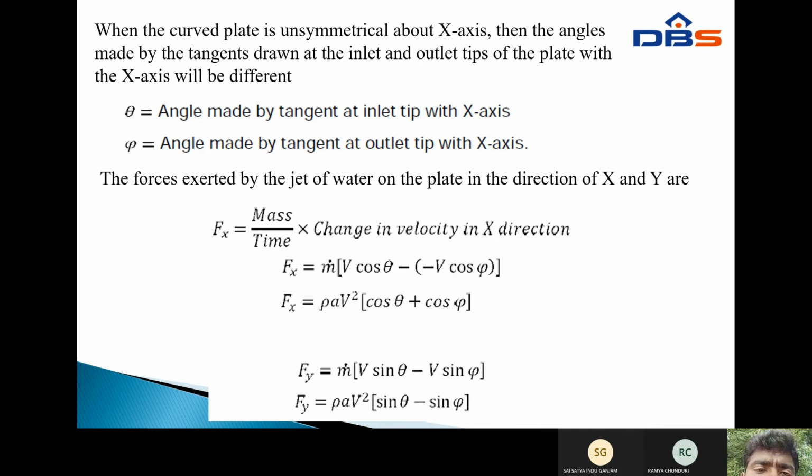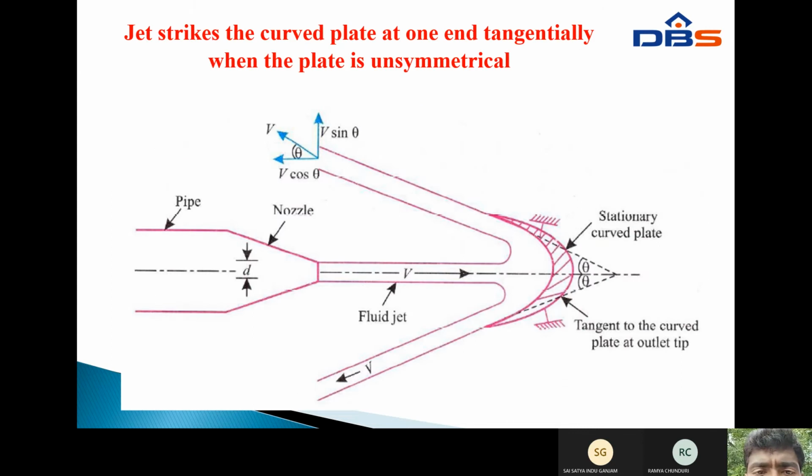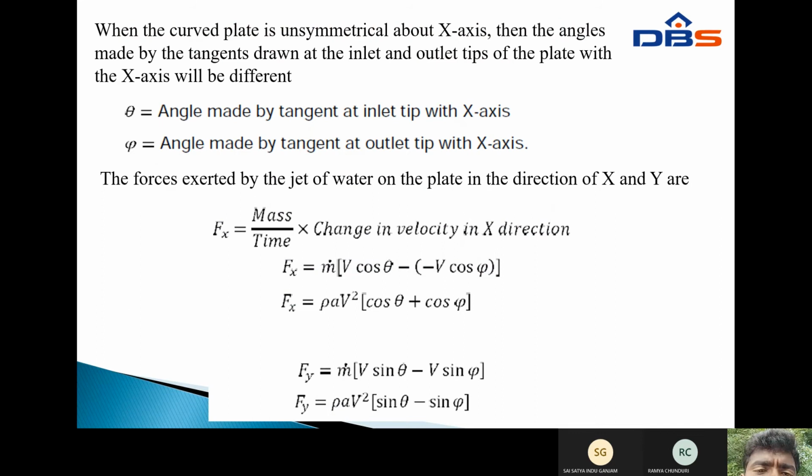Theta is the angle made by the tangent at the inlet tip with the x-axis, and phi is the angle made by the tangent at the outlet tip.